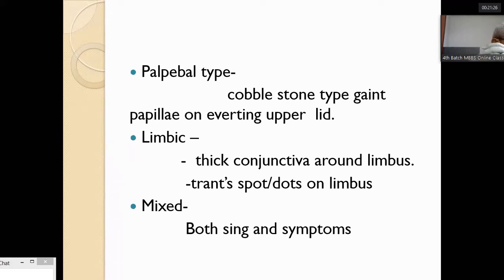Similarly, the plate-like appearance is seen in the palpebral part of the conjunctiva, usually in the upper lid. Limbal type: conjunctiva is thickened around the limbus. You can see Trantas spots or dots on the limbus. In the mixed type, both signs and symptoms are seen.